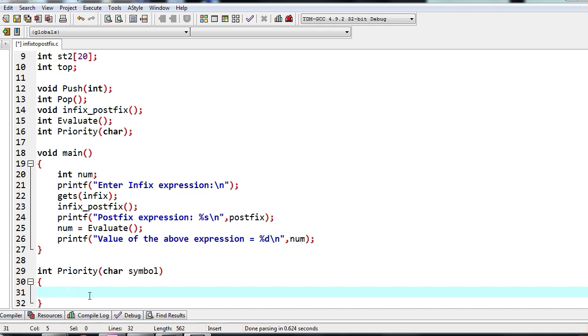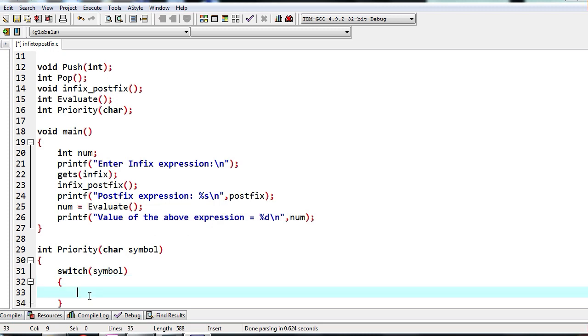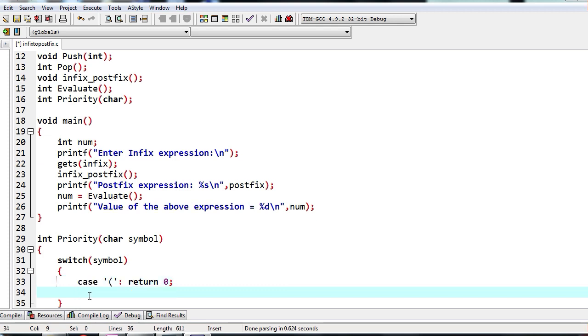So we will write a switch statement and pass the symbol. If it is case opening bracket, then return 0.